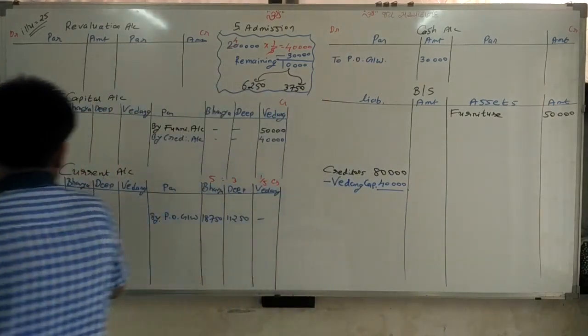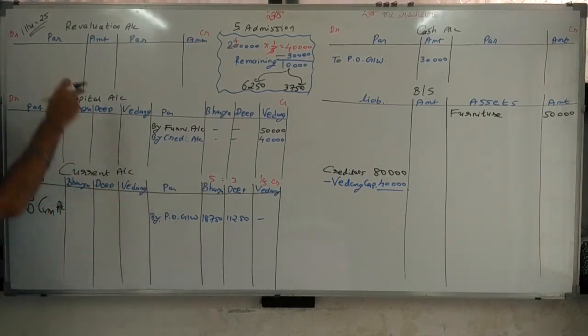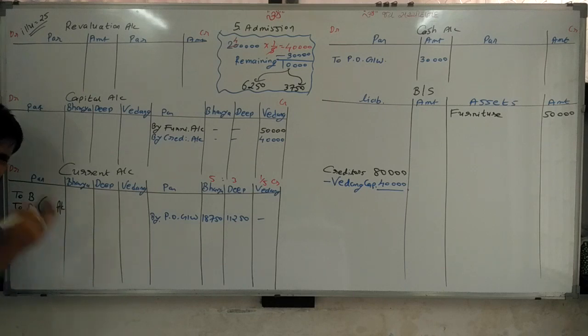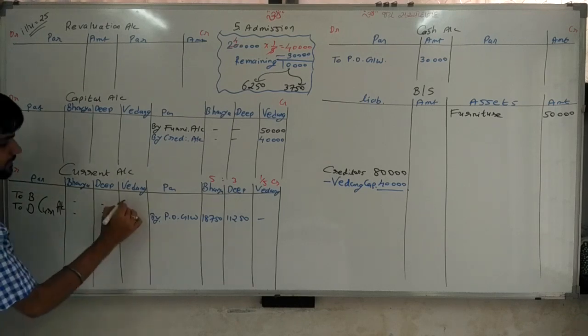So Vedang account, debit side, and writing name to Bhavya, to Deep, current account. Here current account is given, so we are doing all the things in current account. If current account is not given, then we are doing it in capital account. This is the twist one in this sum.